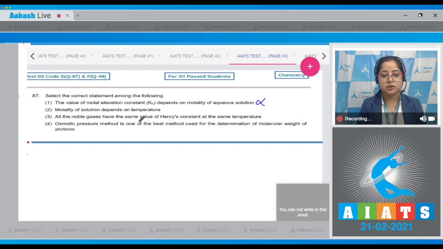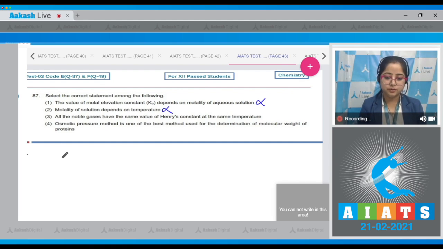Moving to next. Molality of solution depends on temperature. This is an incorrect statement, as molality depends upon mass and mass is independent of temperature. So molality will also be independent of temperature. All the noble gases have the same value of Henry's law constant at the same temperature. Student, this is an incorrect statement, as different noble gases have different values of Henry's law constant, that is Kh.